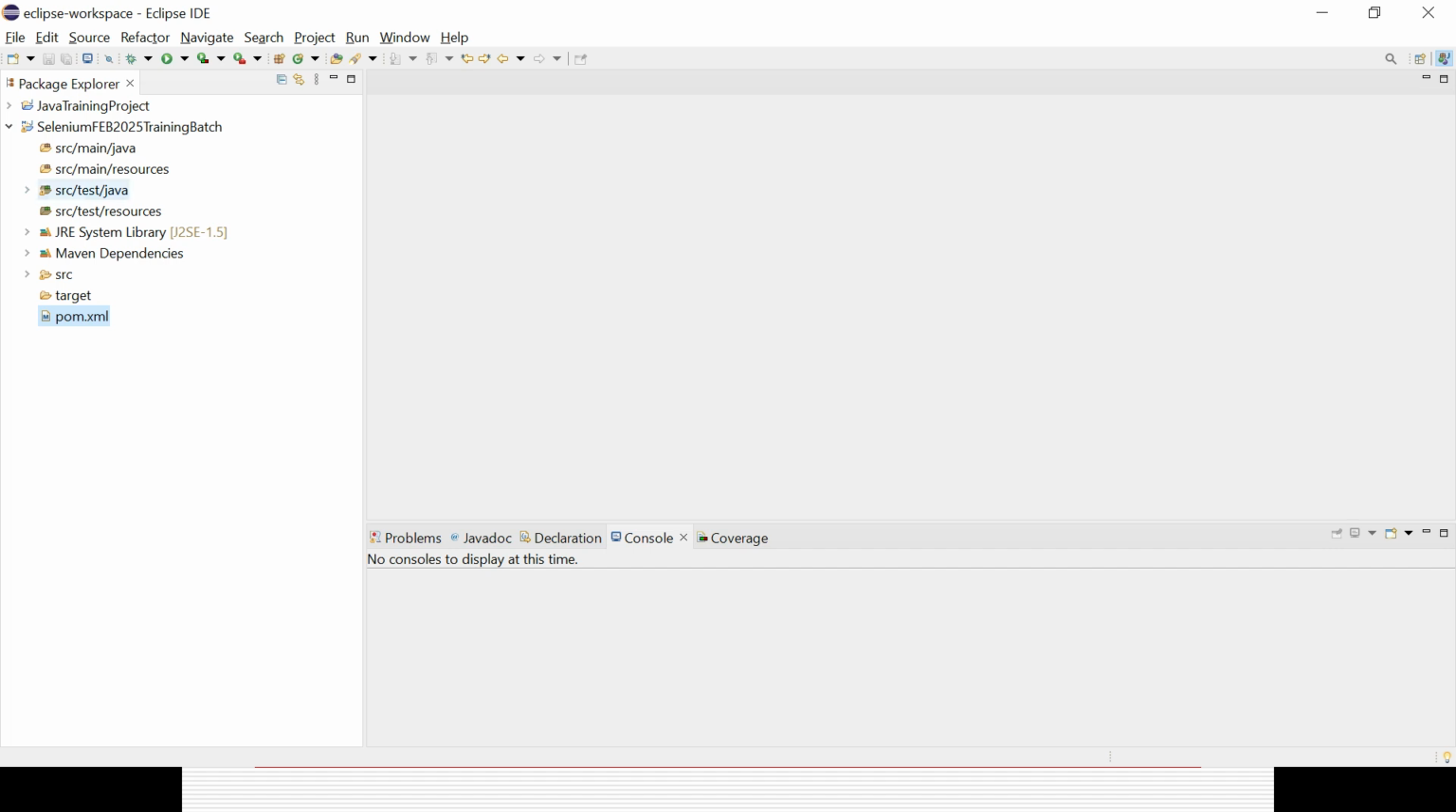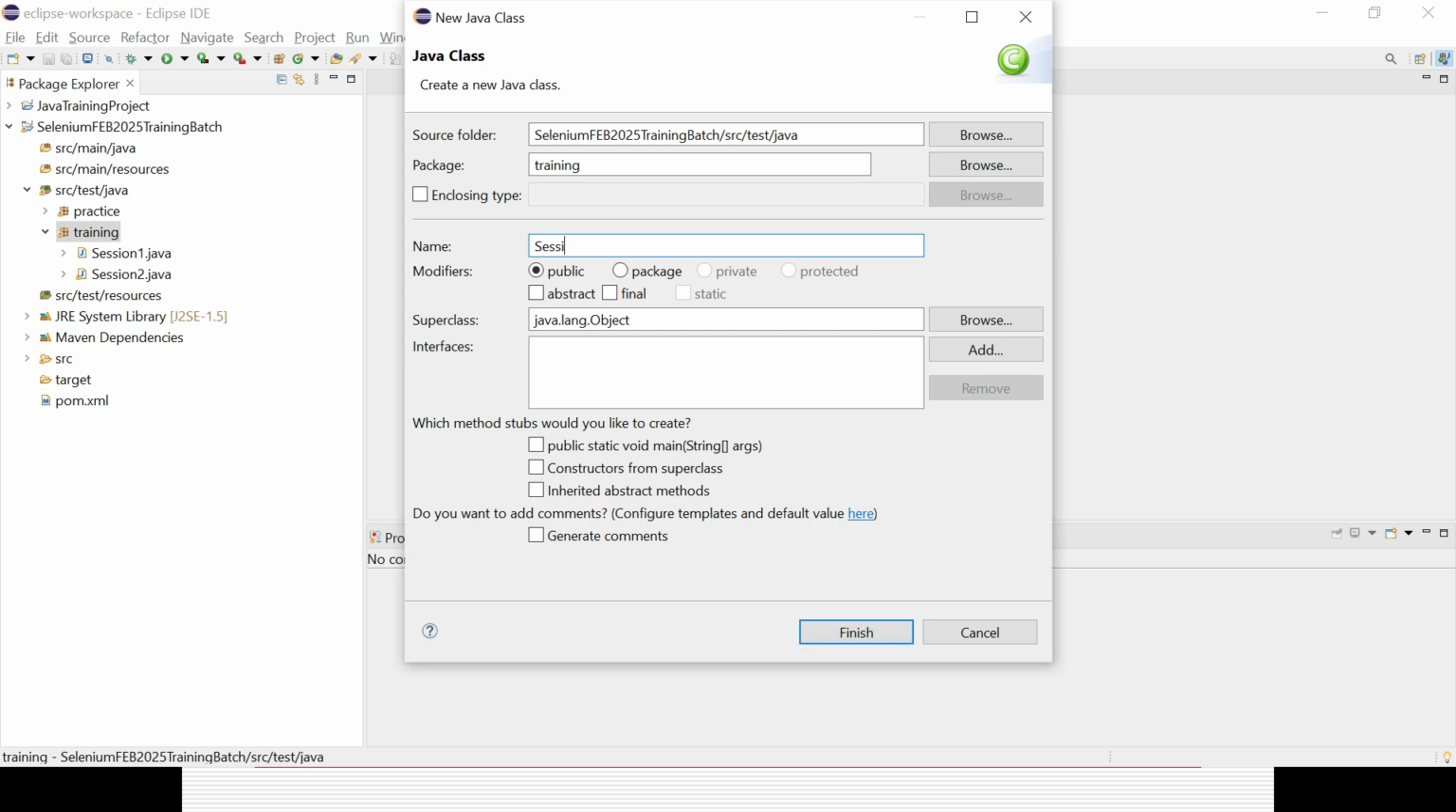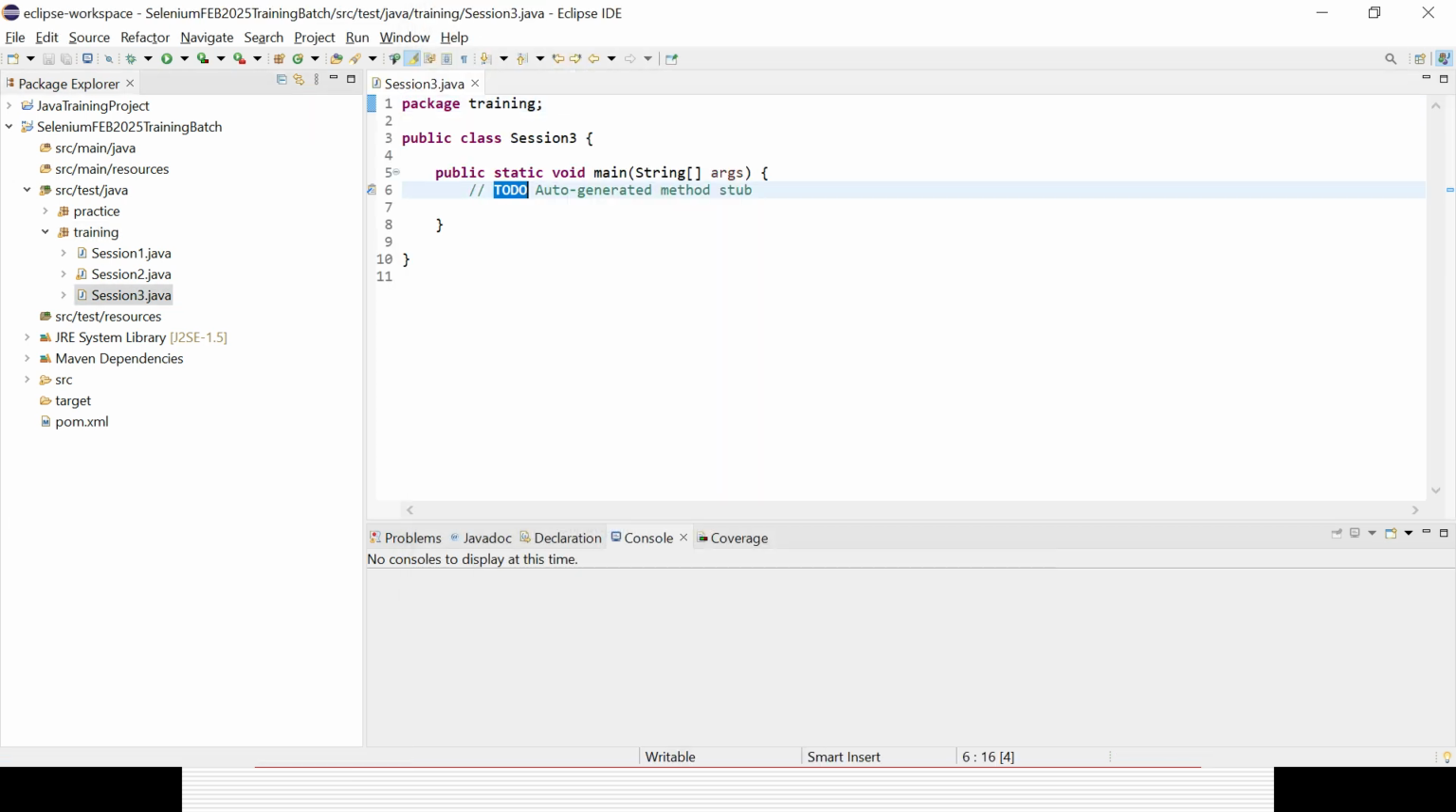Now we will mostly use the SRC test Java folder, where we can create multiple packages. Like I already created practice training, and in any package I can create n number of classes, and I can create n number of packages in the folder. So I'll create a new class called session 3. I need to definitely check the public static void main method, because without that main method our program will not run. Your program execution will start from the public static void main method only. This is the main method in Java.